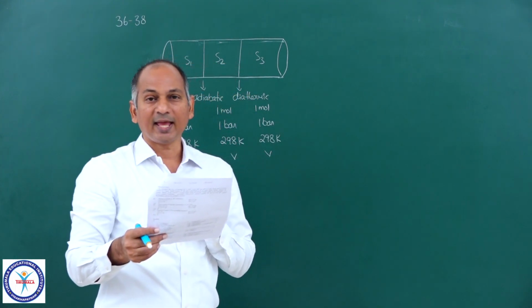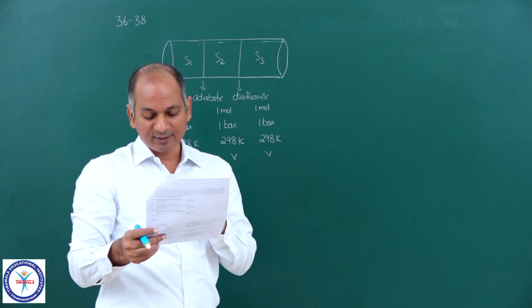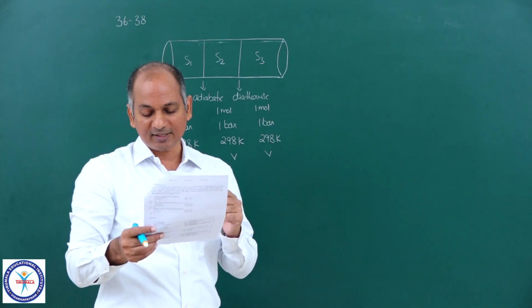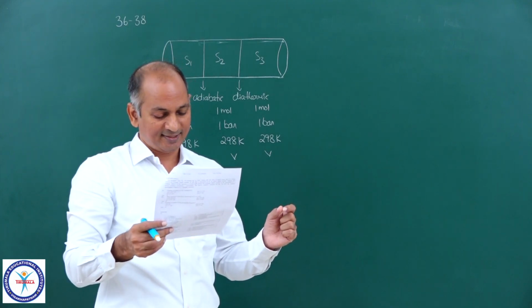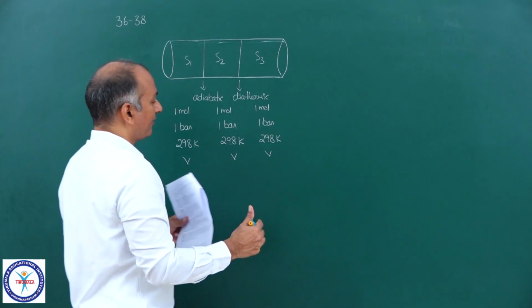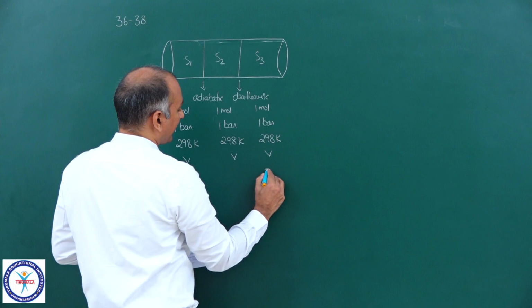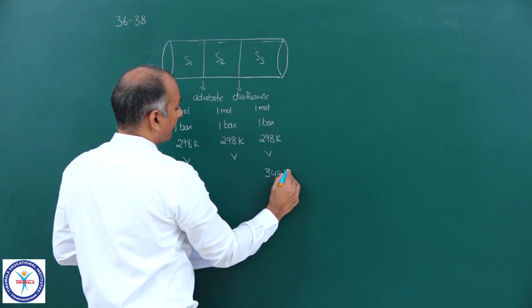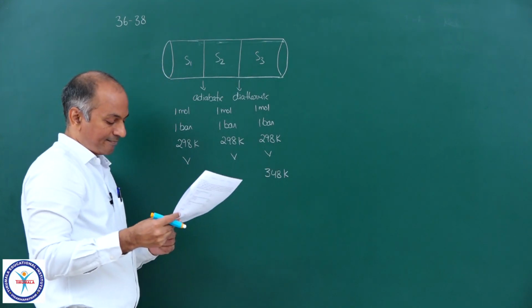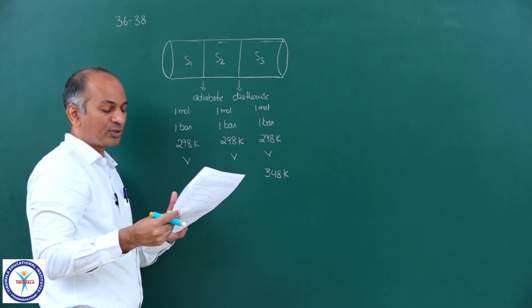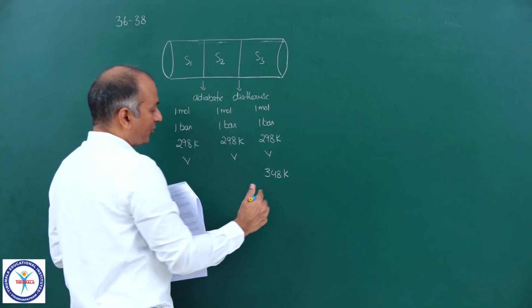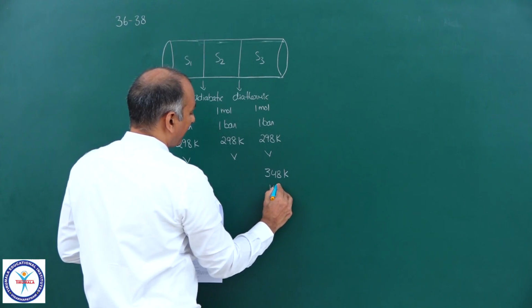The gas in S1 is heated slowly until the temperature of the gas in S3 reaches 348 Kelvin. And here the final temperature is 348 Kelvin. Final volume is also given for S3, and that is 16.7 liters. This is the final volume.